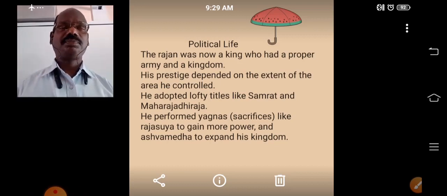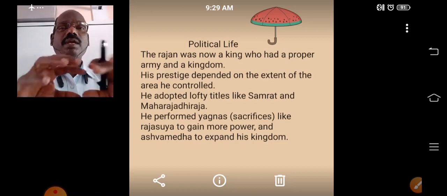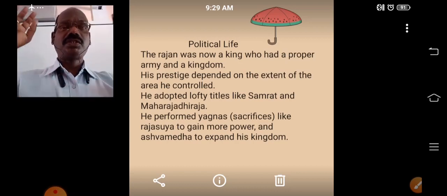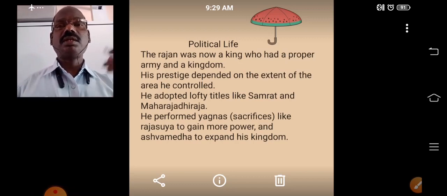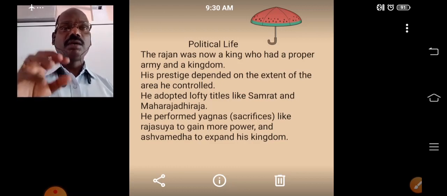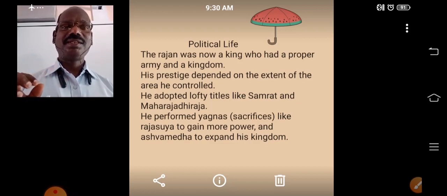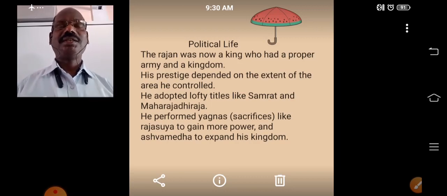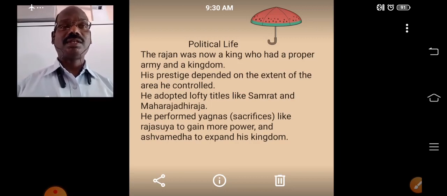If he owned a large kingdom, he was a prestigious king. He adopted lofty titles like Samrat or Maharajadhiraja, king of kings.